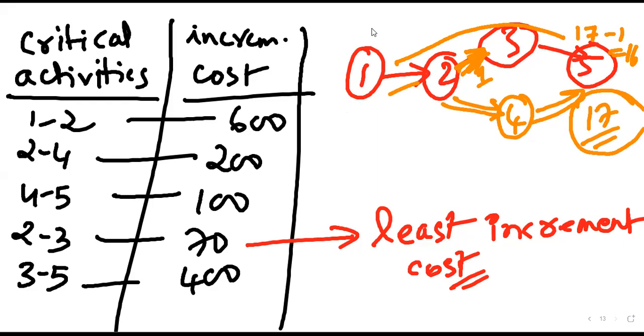Is it understood here why we cannot reduce the 2-3 activity, or does anyone want me to explain once? Just remember one thing: whenever you have 2 or more critical paths, here that is the case, correct? So here there are 2 different critical paths. One is going this way, the other is going this way. When you have this case, you have to select such an activity which is available in both critical paths. So do we have such an activity which is available in both the critical paths?